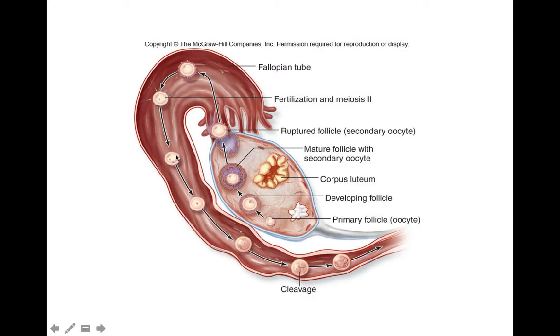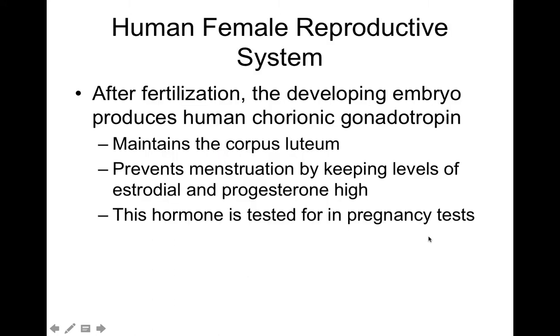If fertilization does occur, it continues along and gets fertilized, and it gets the cleavage furrow and continues. After fertilization, the developing embryo will produce human chorionic gonadotropin, which is again another hormone. It maintains the corpus luteum and prevents menstruation. This keeps levels of estrogen and progesterone high. So this is a hormone that is tested for in pregnancy tests. This is why whenever female mammals do not get their next menstrual cycle, it is often an indication that they have a fertilized embryo.